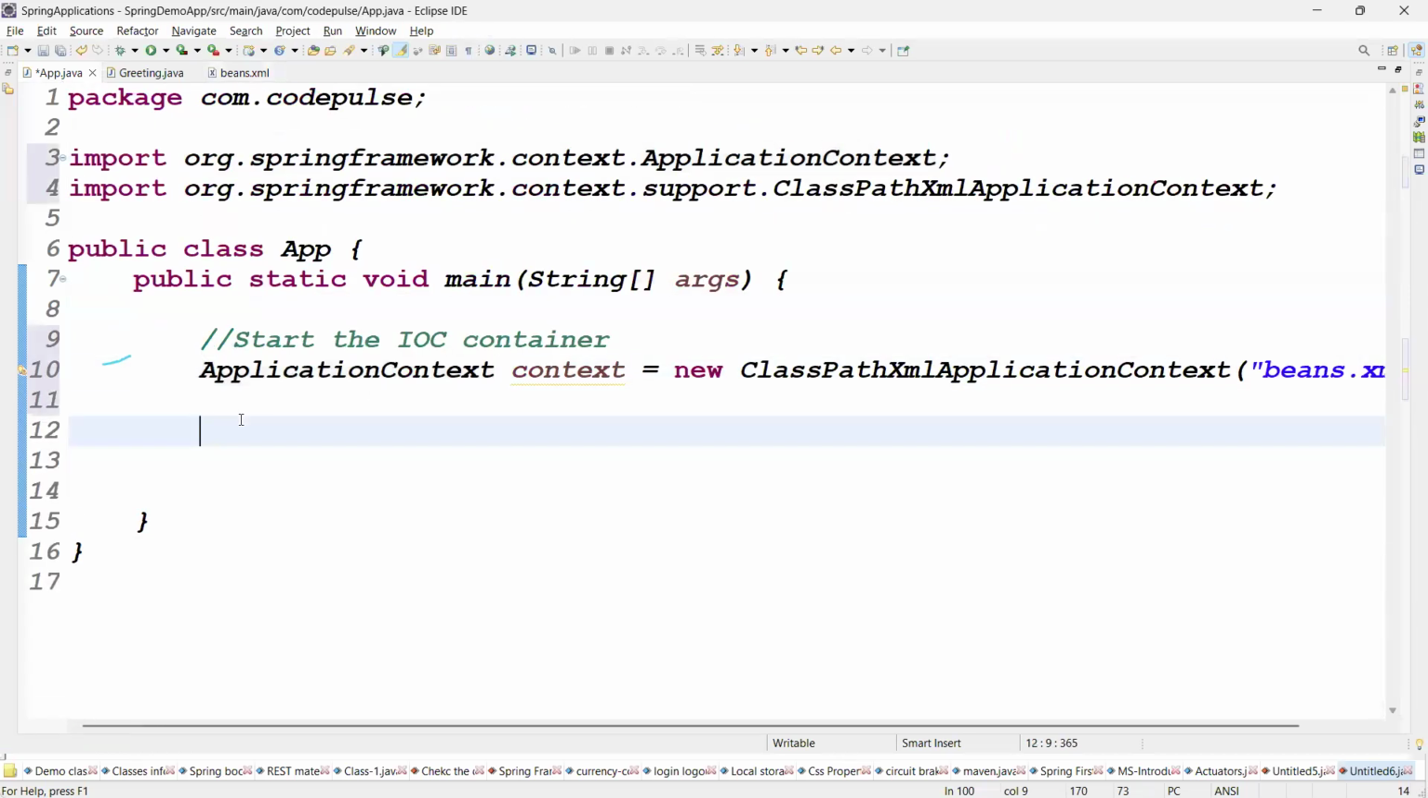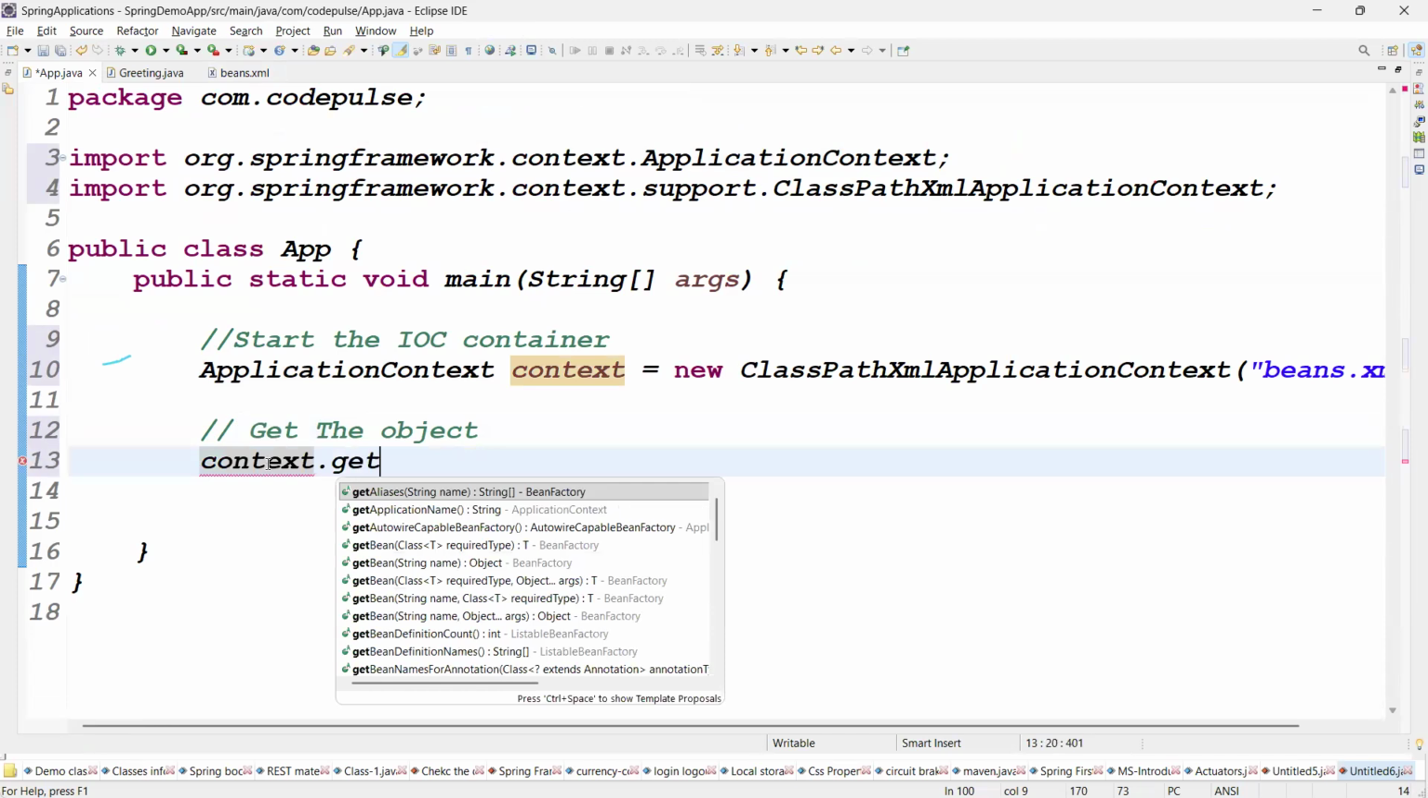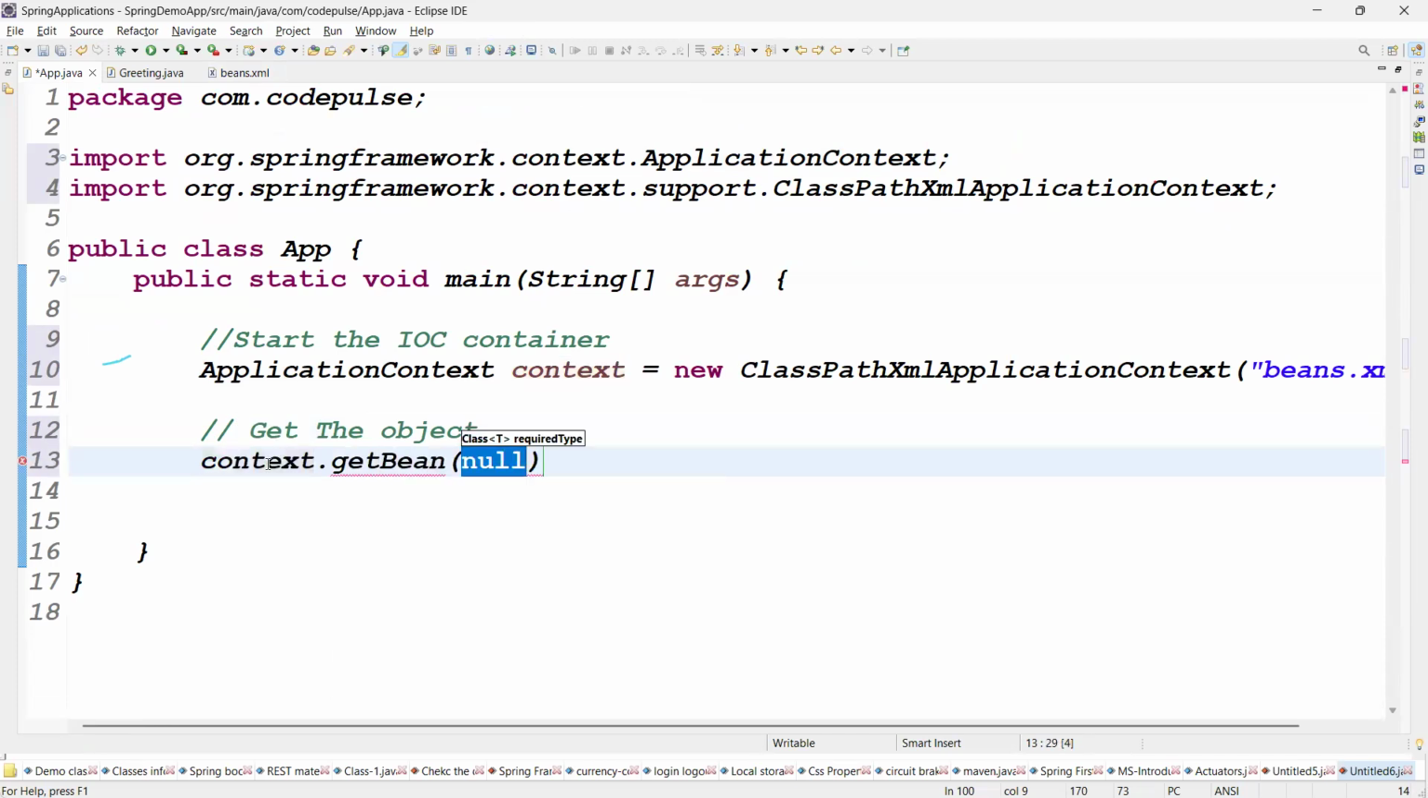See guys, the object is ready. Then you can get the object. Who creates the object? The IOC container, right? You ask the IOC container. What is the IOC container name here? Context, right? Guys, on the IOC container, dot, we can go for the getBean method.